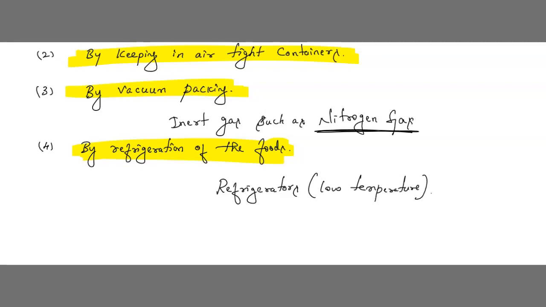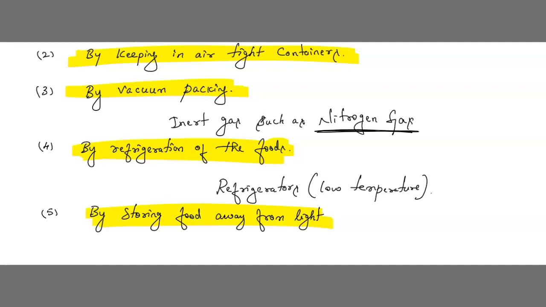In refrigerators we have low temperature, so rancidity due to oxidation is checked over there. Okay, next method is by storing food away from light. By storing the food away from light.